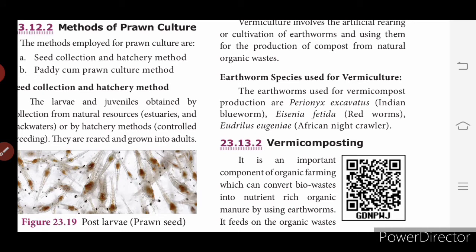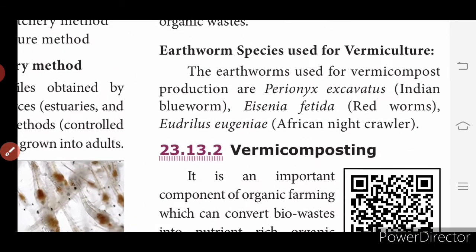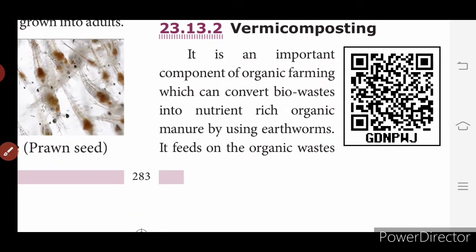Earthworms used for vermicompost production are Perionyx excavatus, that is Indian blue worm, then Eisenia fetida, red worms, then Eudrilus eugeniae, African nightcrawler. One is Indian blue worm, red worm and African nightcrawler. Okay, so what is vermicomposting? It is an important component of organic farming which can convert bio-waste into nutrient-rich organic manure by using earthworms. It feeds on the organic waste.